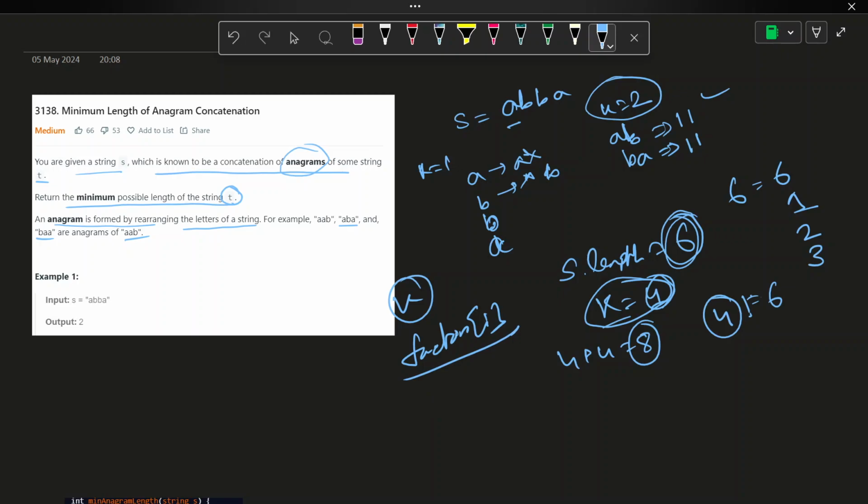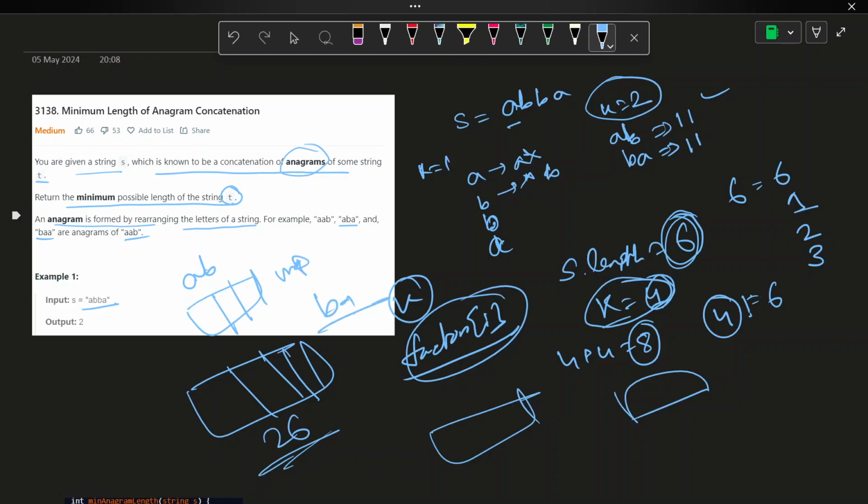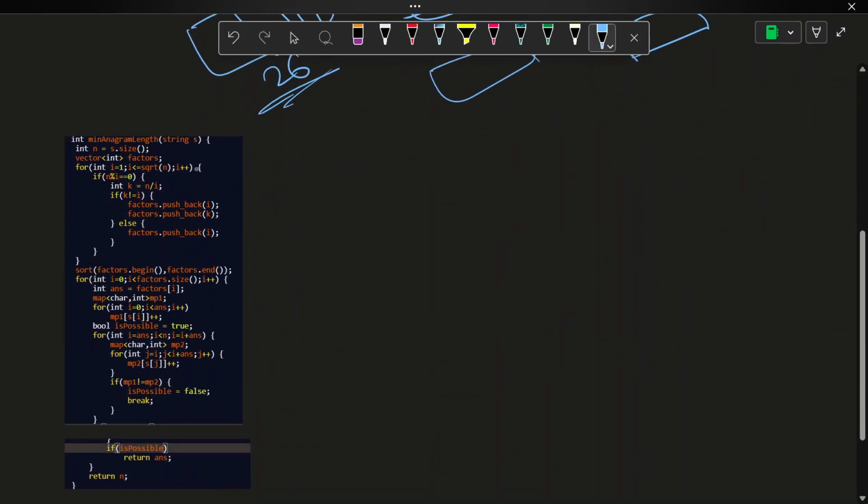Because I will first create the map, suppose a vector of size 26, which will be the same for the other strings also, right? Like here ABBA, so for AB I will first create a map, then for BA I will also create another map, then I will check whether the two maps are equal or not. So let's see the code.